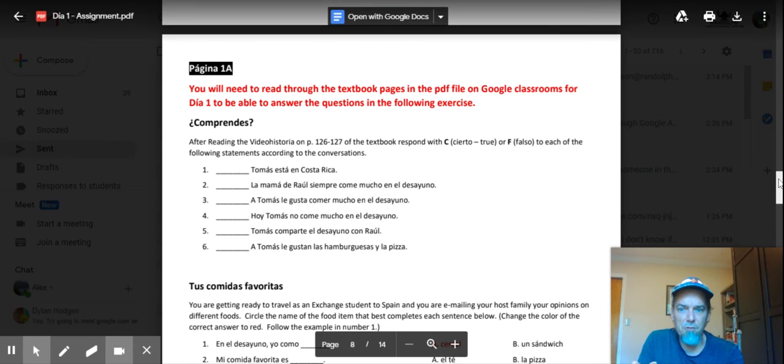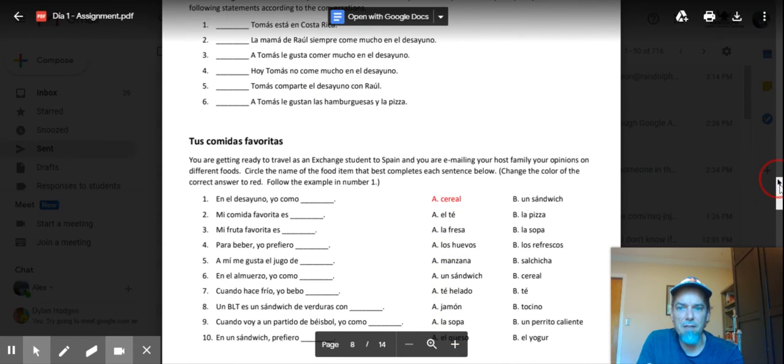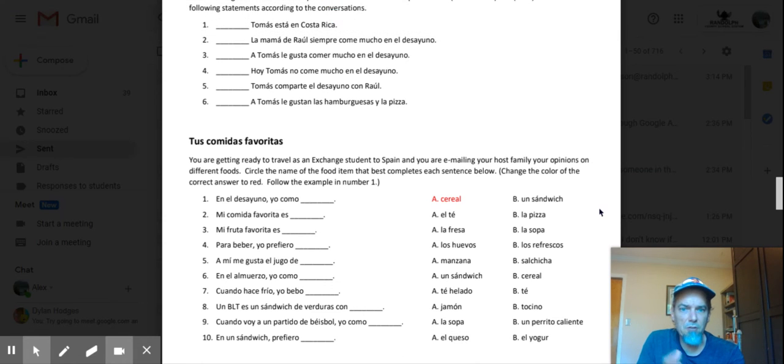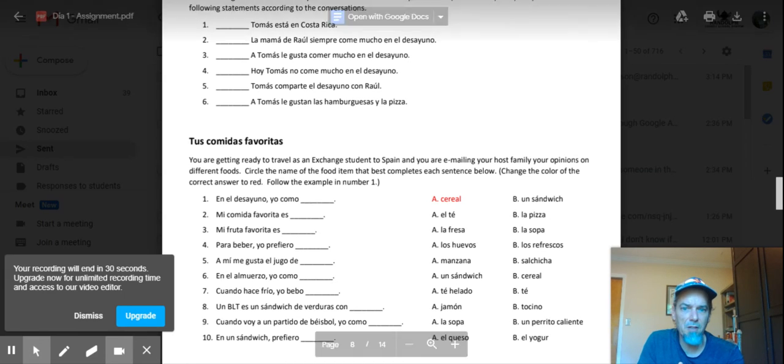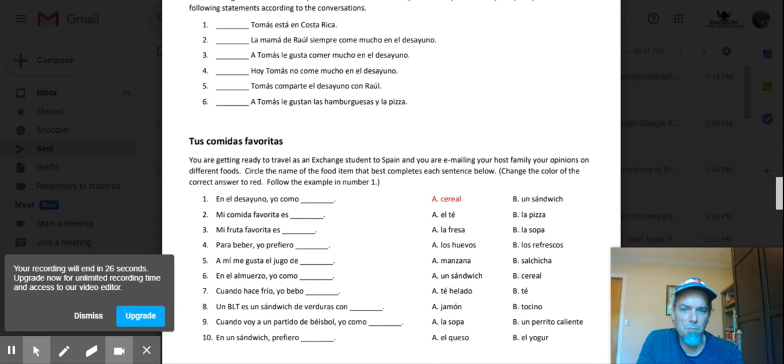And then the last exercise, tus comidas favoritas. You're getting ready to travel as an exchange student in Spain, and you're emailing your host family your opinions on different foods. Circle the name of the food item that best completes each sentence below. Instead of circling, put it in red. Just change the word to red. En el desayuno, yo como. At breakfast, I eat. Would it be cereal or sandwich? It'd be cereal, so you put that in red.